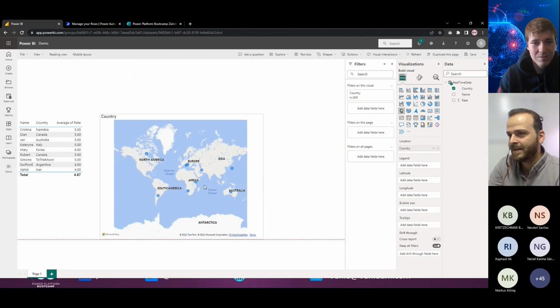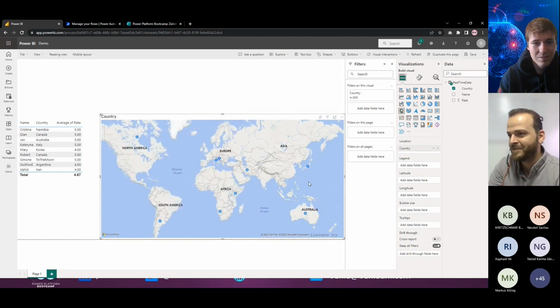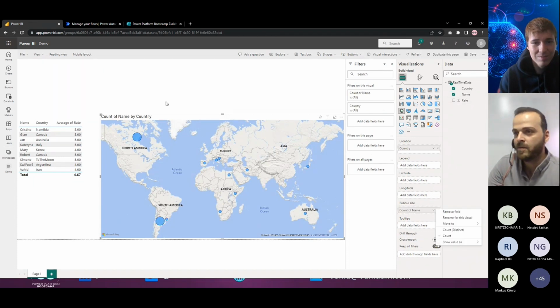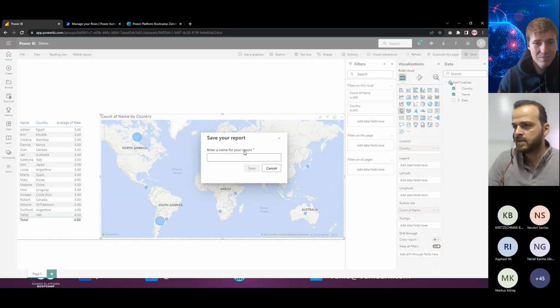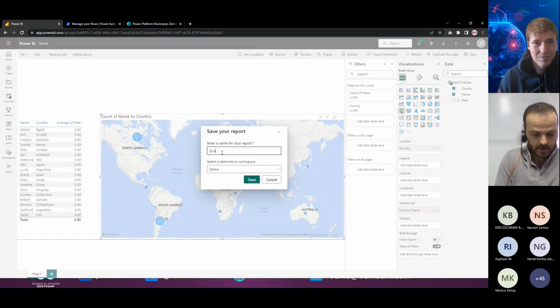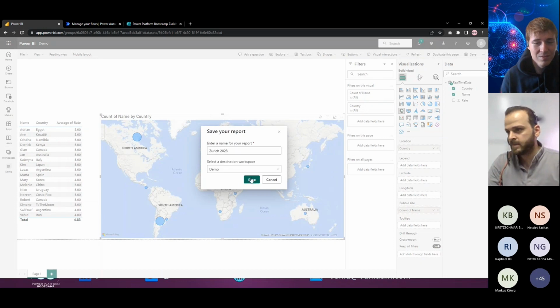And then at the end of this session, we will check this together to see which place is a good place to travel to. Let me add this bubble size with the count. Yeah. Oh, most people want to go there. So whenever I refresh that one, that will refresh the dataset. So you submit that one and that will be refreshed. You can set the page to refresh automatically, and then you have a live dataset and report. Let me save this one here and go to the next one. So I will save it as 2023, save it.